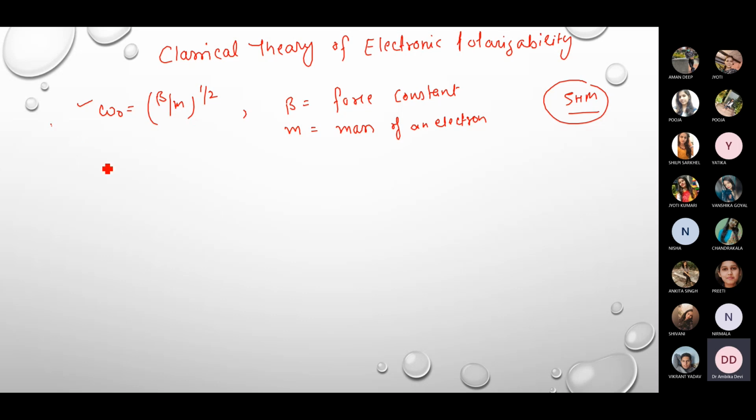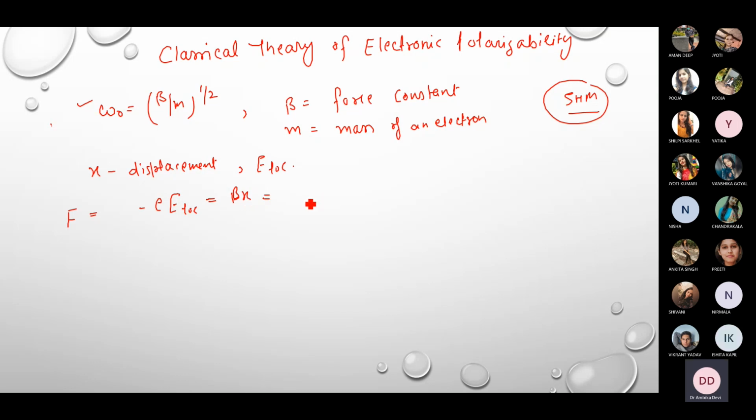Okay, so if x is the displacement of the electrons due to the applied electric field, let us say E local is the applied electric field, then the force acting on the electron is equal to minus E local, which is equal to beta x as per the simple harmonic motion studies, which is equal to mass into acceleration, because force is also equal to mass into acceleration, and for simple harmonic motion the acceleration is omega naught square x. Okay, this is omega naught square x.